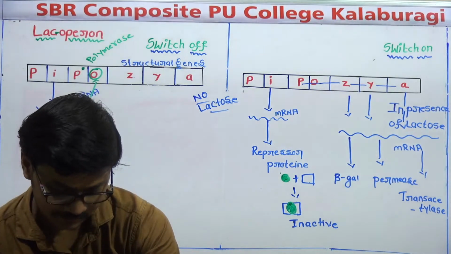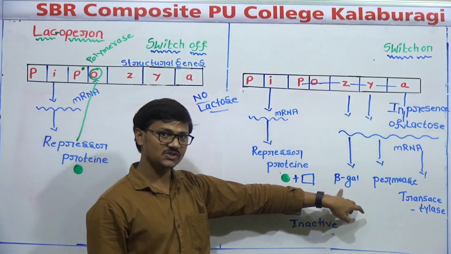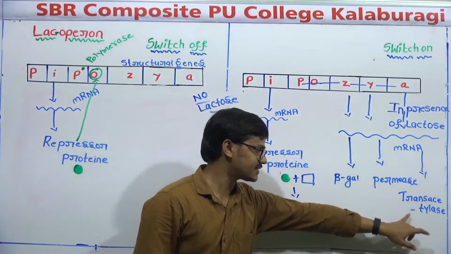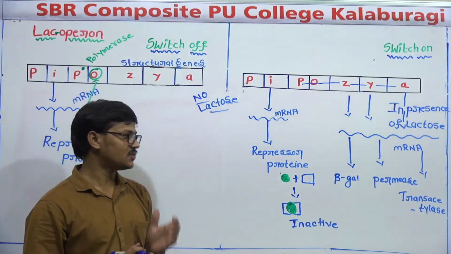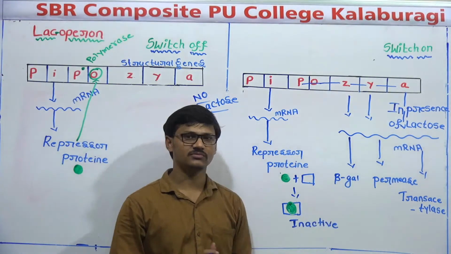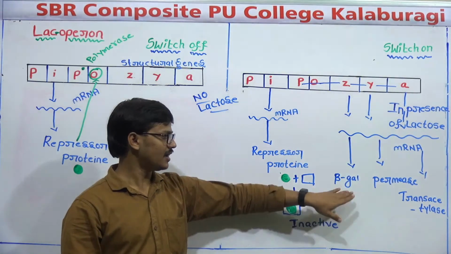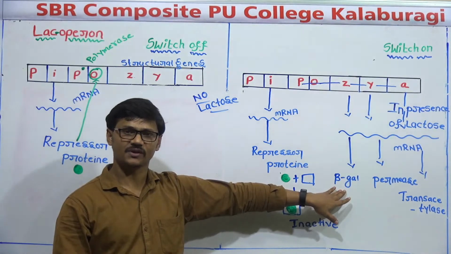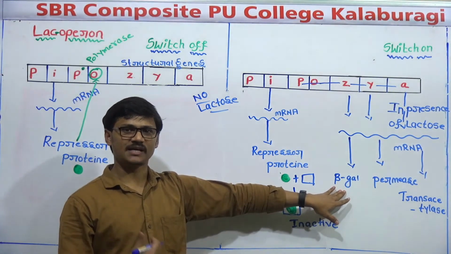Okay, fine, three enzymes are produced: beta galactosidase, permease, transacetylase. What is the use of these three enzymes? As we discussed at the beginning of this class, beta galactosidase is helpful for the breakdown of lactose into glucose plus galactose.